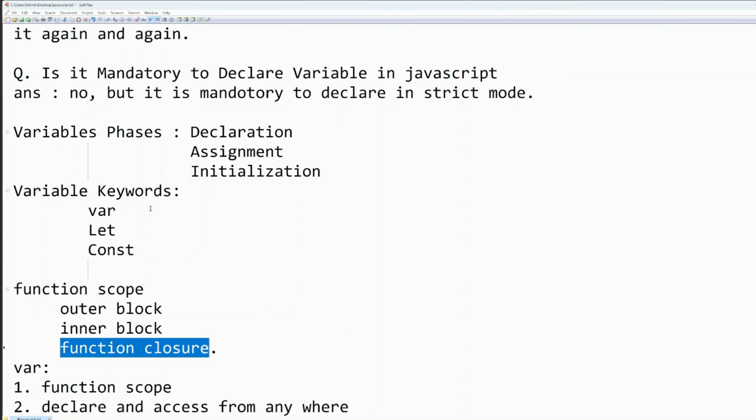Okay. So now we will understand what is the difference between var, let, and const keywords. We will learn this one by one in the next video. I think that's it for this video. In the next video, we will discuss var.